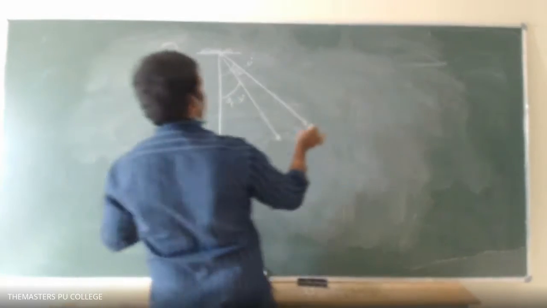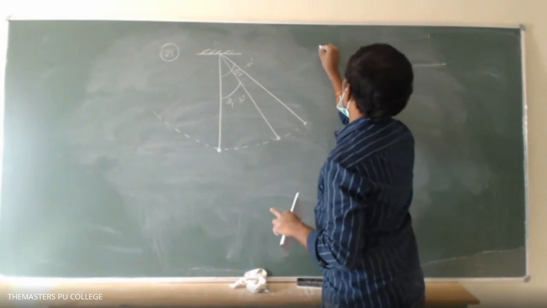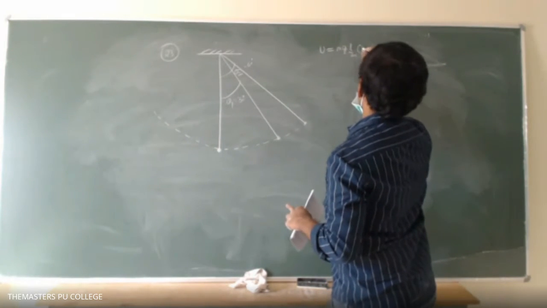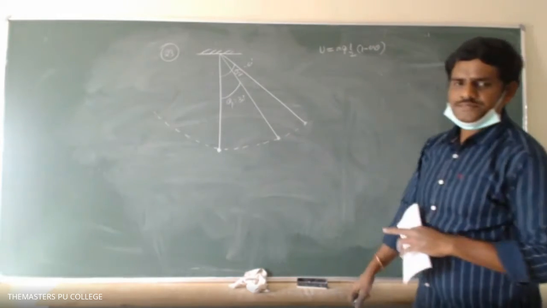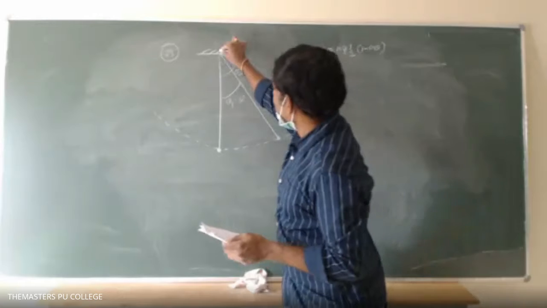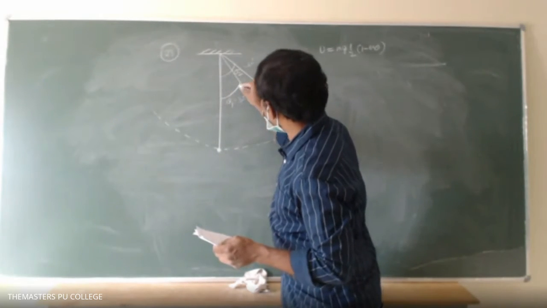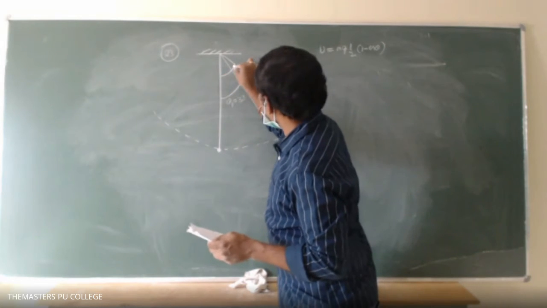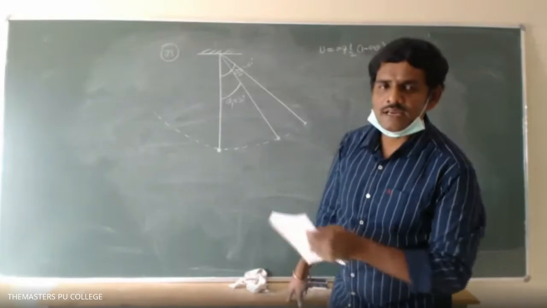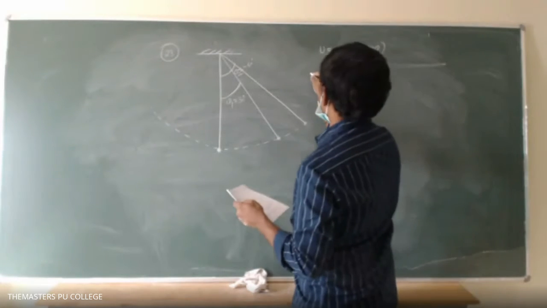So what is the potential energy? Earlier we have calculated, no? Potential energy U is equal to mgL by 2 into 1 minus cos theta only, no? Earlier problem we have derived. Sir, he has given angles with vertical. Yeah, this is vertical only, no? This is vertical. This is one angle theta 1, 30 degrees, another angle theta 2, 60 degrees. Vertical only, yes, sir.